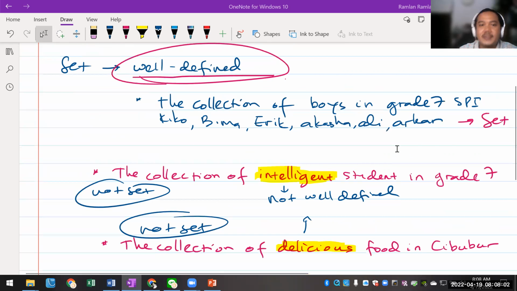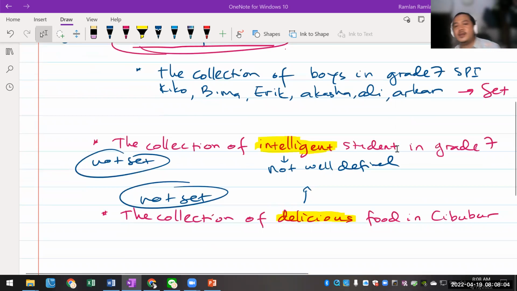The first one is the collection of intelligent student in grade 7, in which we know that intelligent is not well defined because it can be different from one person to the other. Like what kind of intelligent, right? Is it like math or languages or arts? Because different people have different intelligence, and you cannot measure that. We don't have any measurement for that because although we have a score, the word intelligent itself doesn't have any limitation.